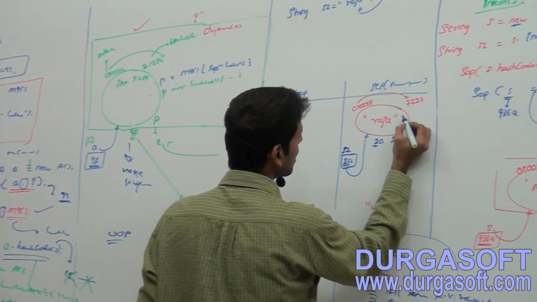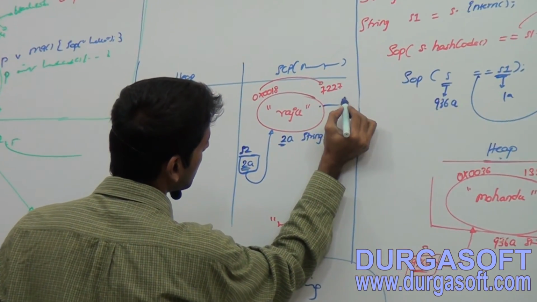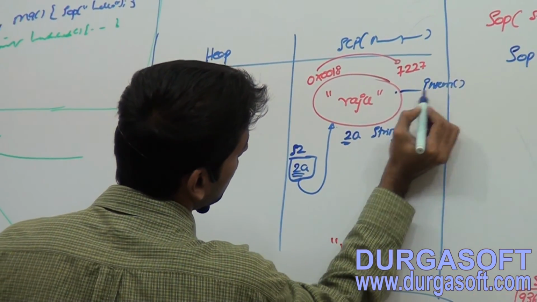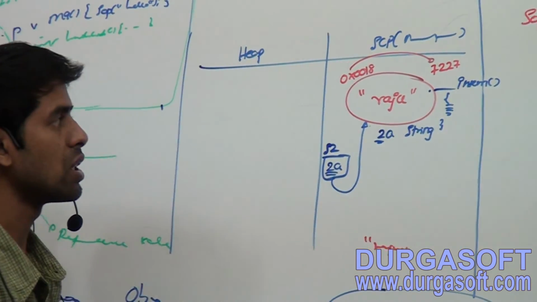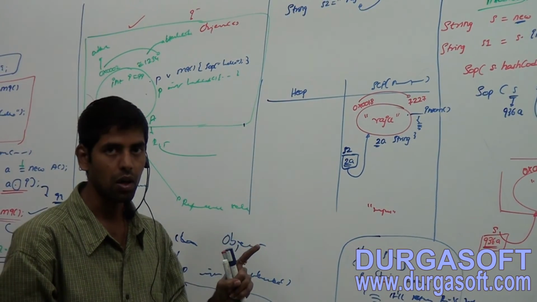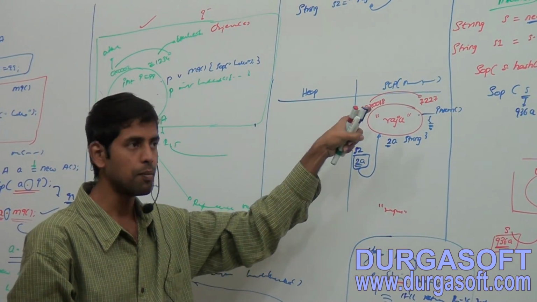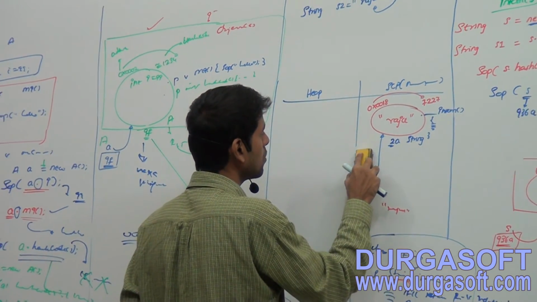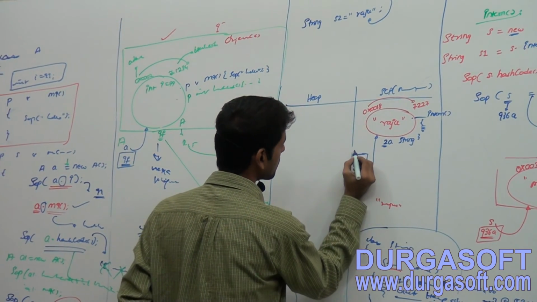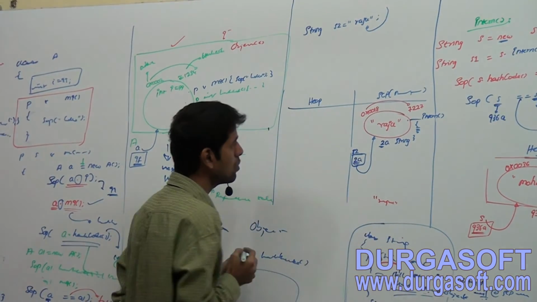Within this string object you have the intern method logic, the intern method implementation. There will be one copy of the intern method with this s2 object.